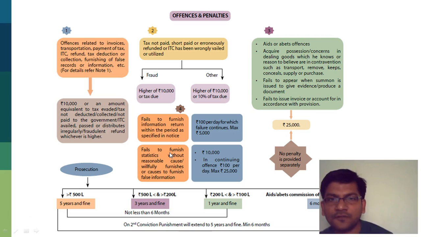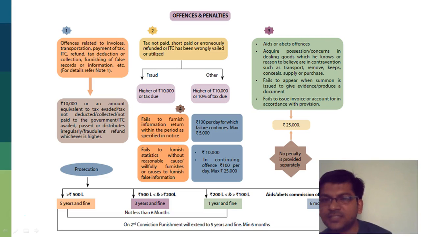Then a lot of penalties will be there: 10,000 or an amount equivalent to tax evaded, tax not deducted, not paid to the government, ITC availed wrongly, fraudulent refund, etc. It may go for prosecution, where it's 5 years and fine for amounts exceeding 5 crores. Between 2 to 5 crores it is 3 years plus fine. For 1 to 2 crores it is 1 year plus fine.